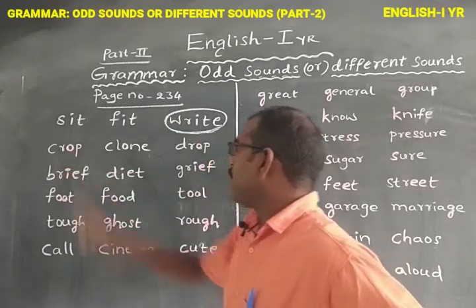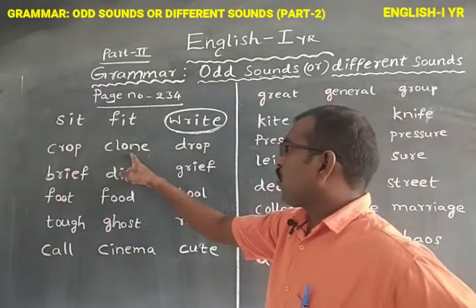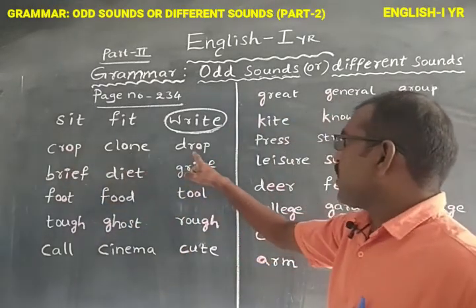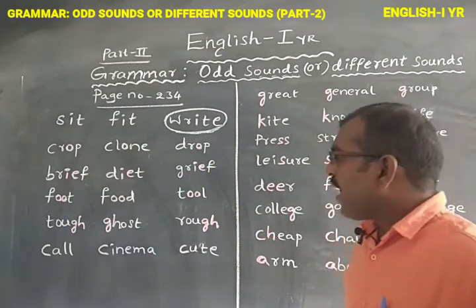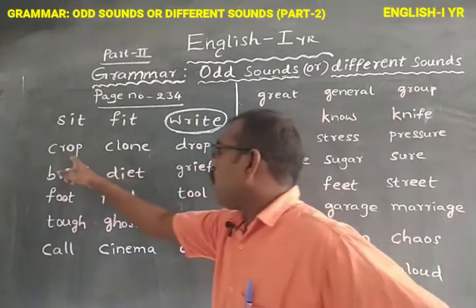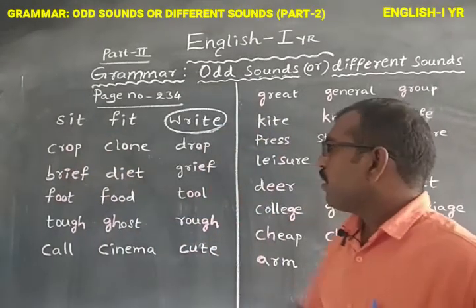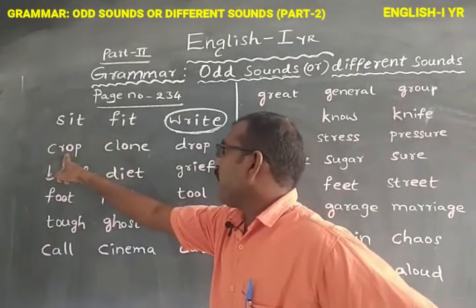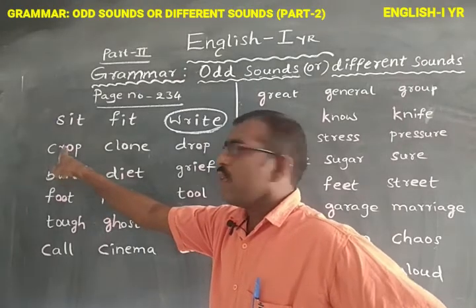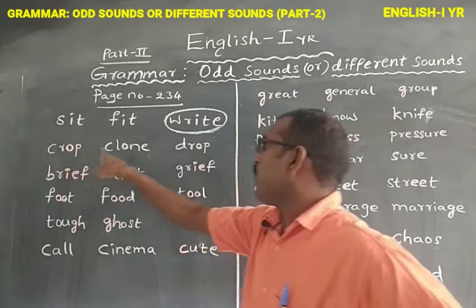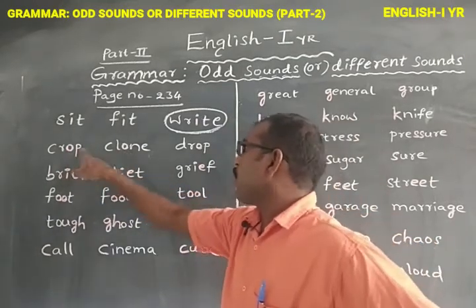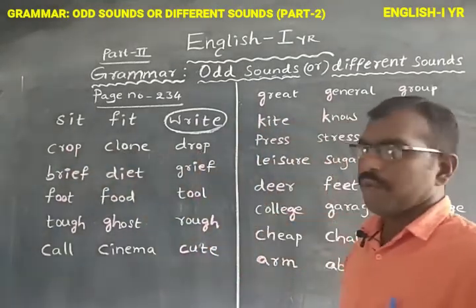Crop, clone, drop. What is written as the bold letter here? Observe here. The letter O is written as the bold letter in crop, clone, drop.